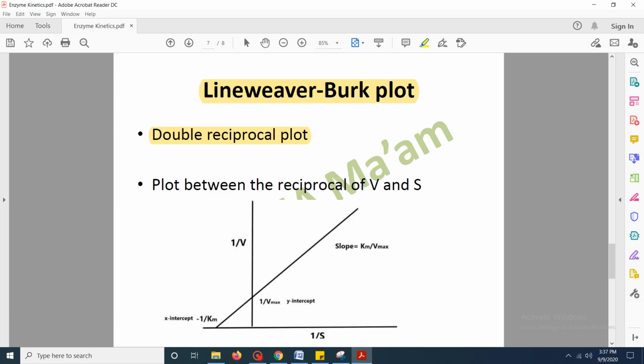Here the x-intercept denotes the negative reciprocal of Km, the Michaelis constant, while this point is the y-intercept, or the reciprocal of Vmax. By knowing these points, we can easily know the value of Vmax.